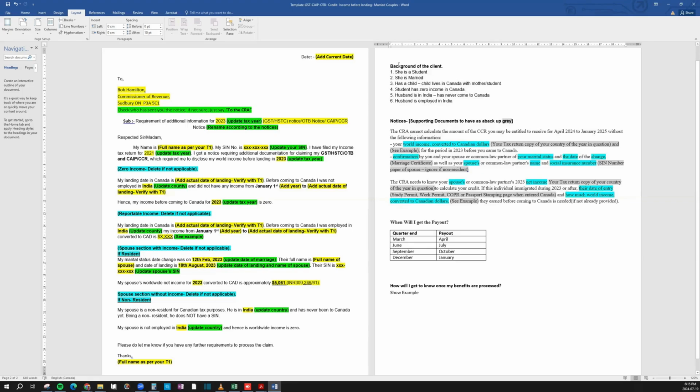So first is the background of the client. She's a student, she's married, she has a child. The child lives with the student, the mother, in Canada. She did not earn anything in 2023, but the husband is in India. The husband has never come to Canada, and the husband is employed in India. So she filed her taxes last year, and now the CRA has come to her with three notices, and these are pretty much the standard notices depending on which province you are.